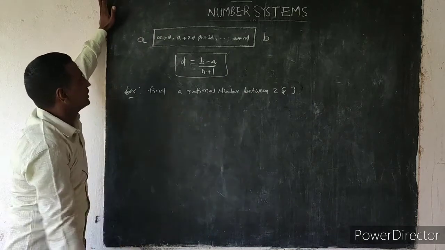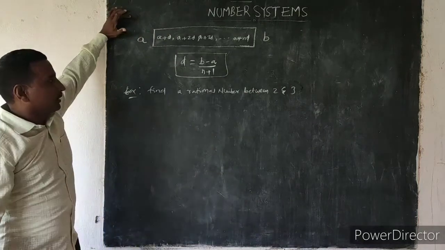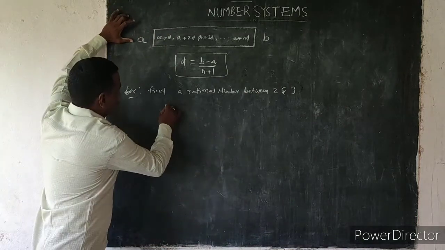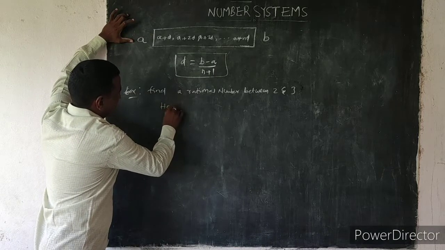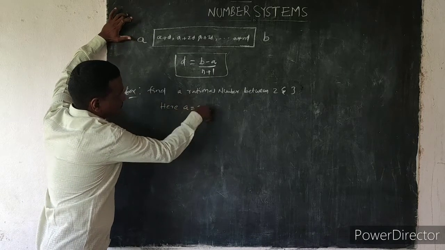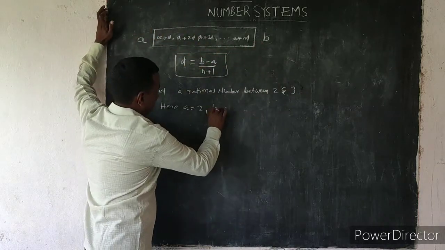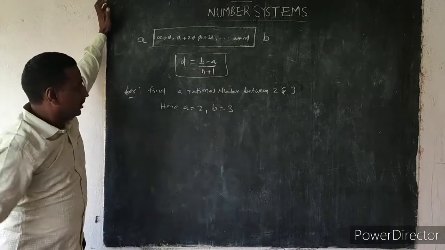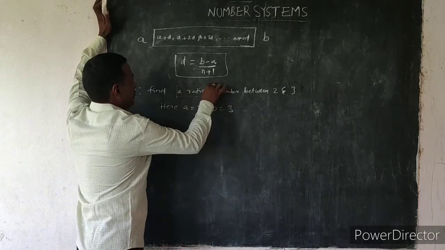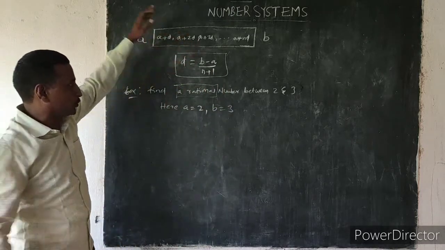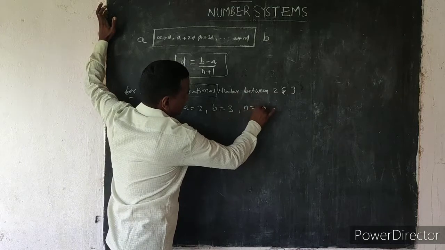Just apply the formula. Here A equals 2 and B equals 3. A rational number means we want only one rational number, so n equals 1.